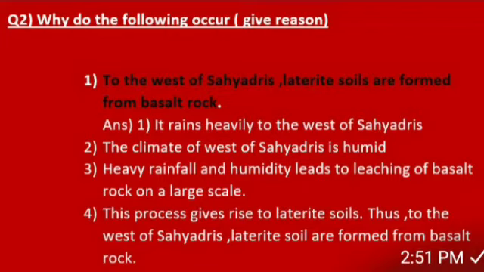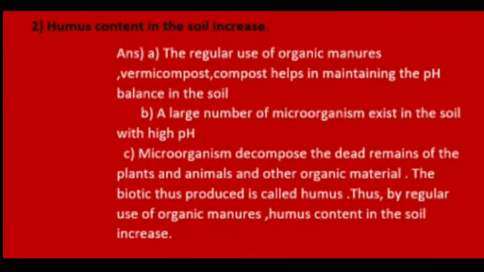Understood? Next one. Humus contained in the soil increases. Yes, let's see the answer. The regular use of organic manure, vermicompost, and compost helps in maintaining the pH balance in the soil. A large number of microorganisms exist in the soil with high pH. Microorganisms decompose the dead remains of plants and animals and other organic material. The biotic material thus produced is called humus. Thus, by regular use of organic manure, humus contained in the soil increases.